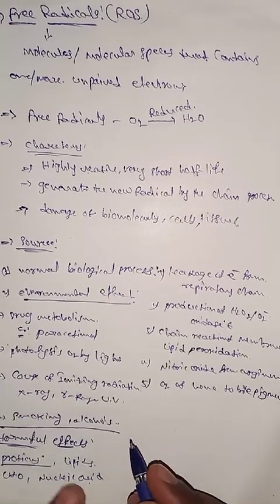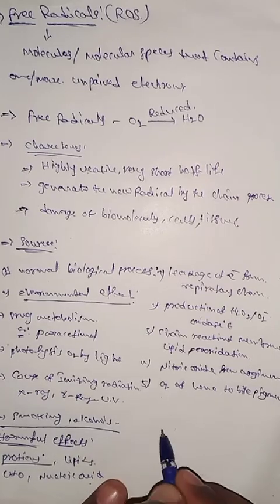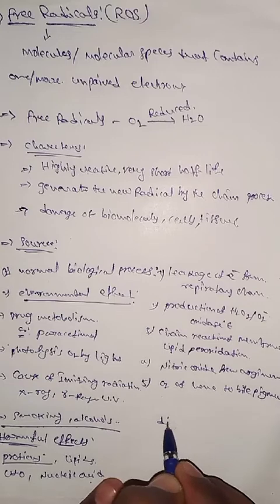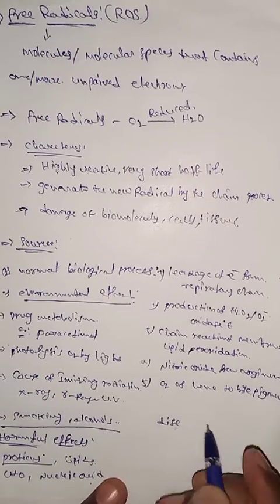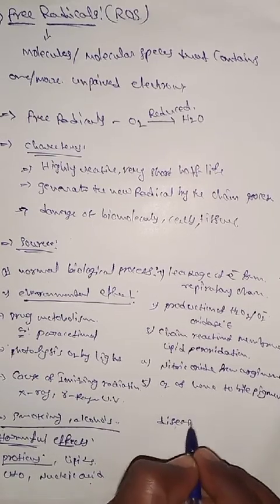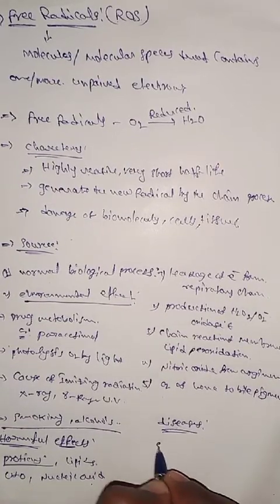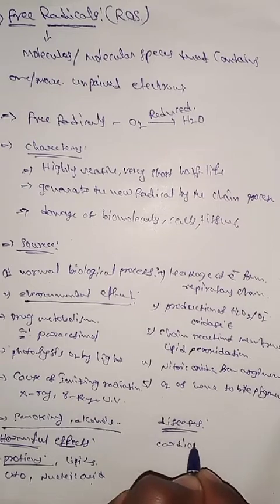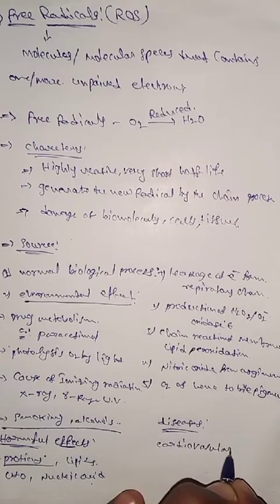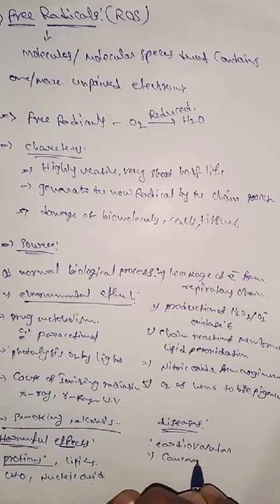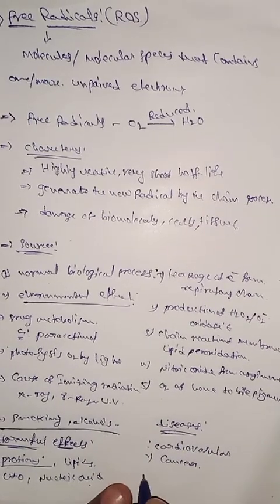What are the free radical diseases? Which types of diseases are produced in the body? First is cardiovascular diseases. Second is cancer, like skin cancer and bone cancer.